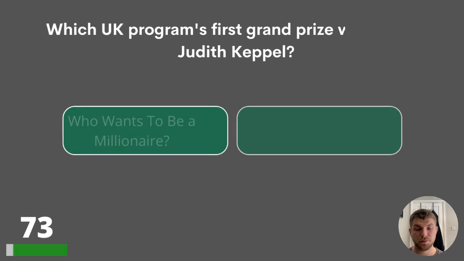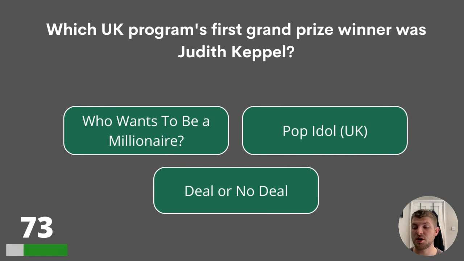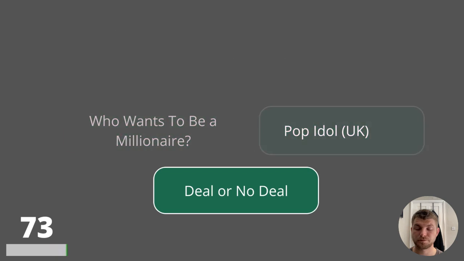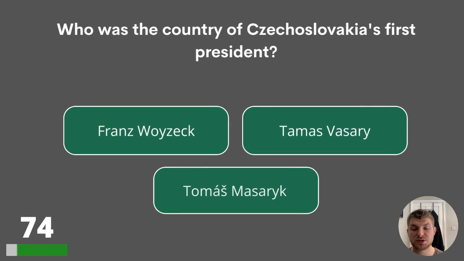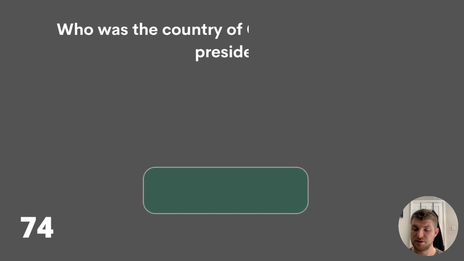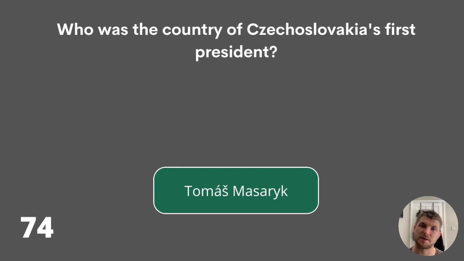Question 73. Which UK programme's first grand prize winner was Judith Keppel? Who Wants to Be a Millionaire, Pop Idol UK, or Deal or No Deal? The answer is Who Wants to Be a Millionaire. 74. Who was the country of Czechoslovakia's first president? Franz Wojciech, Tamas Vasary, or Thomas Masaryk? The answer is Thomas Masaryk.